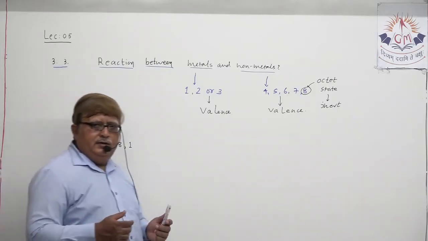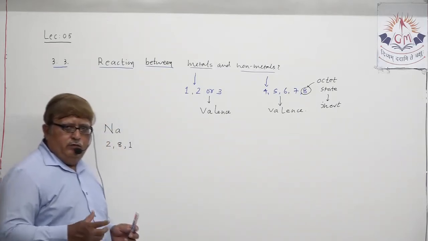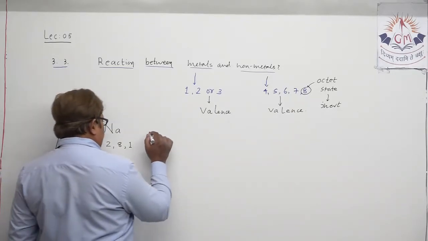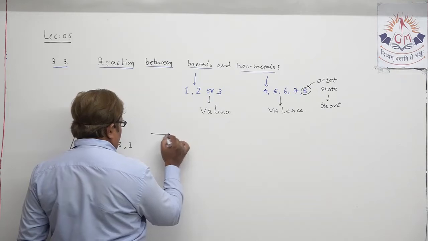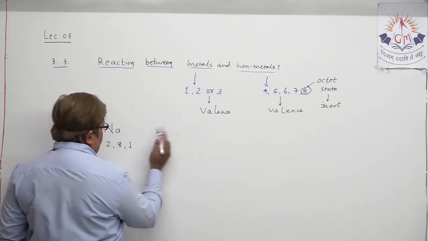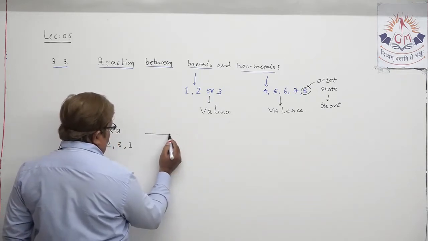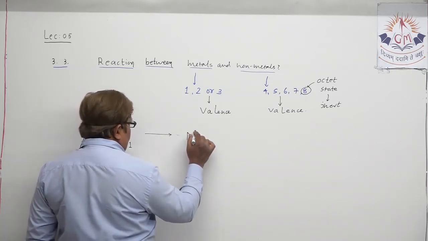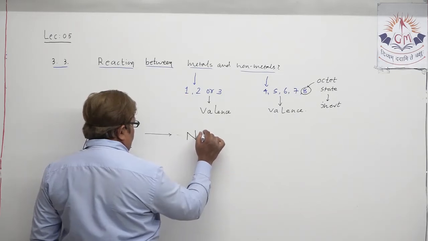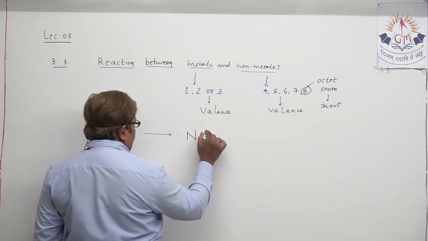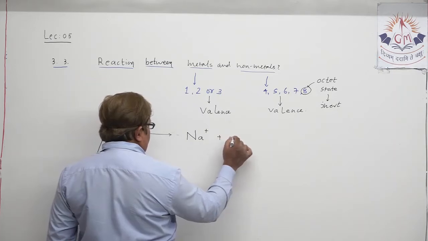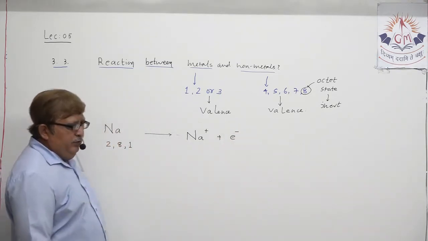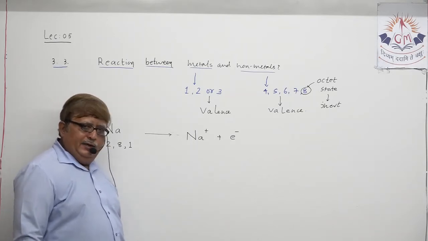Acquiring 7 electrons is out of the scope for sodium. So sodium will lose 1 electron,